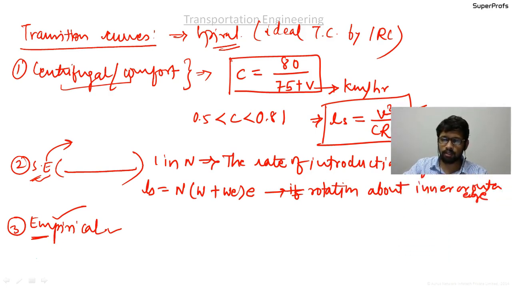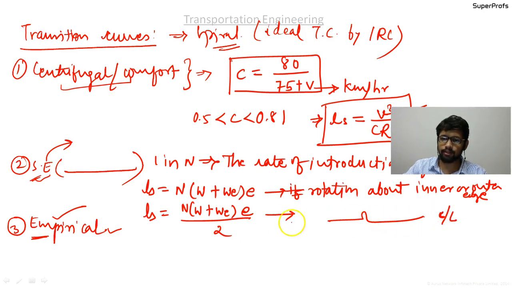Okay, so the next formula is given that Ls equal to n(w + We)e by 2 if rotation is about the center line of the road. Okay, center line of the road. You see that the length of the super elevation and length of the transition curve to be provided becomes exactly half of the length that is required if it is rotated about the inner or the outer edge. Okay, please remember this formula, where w is the width of the road, We is the extra widening, small e is the super elevation. So in this way, all notations have got their usual meanings.